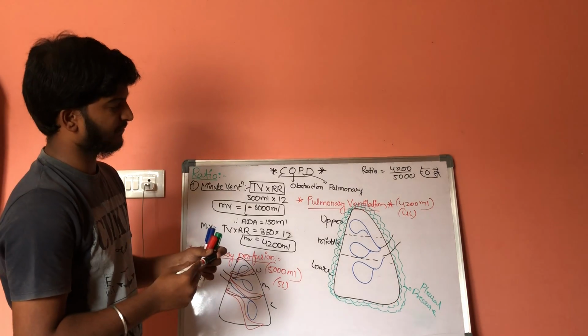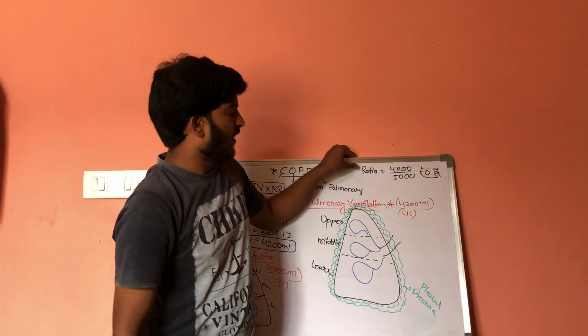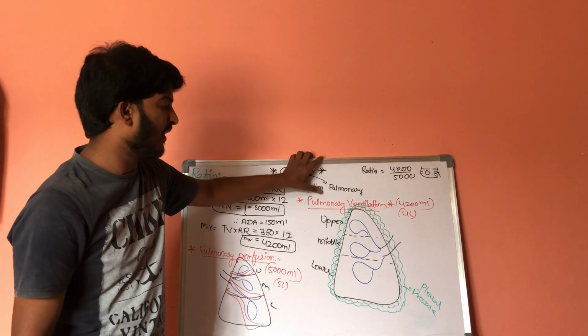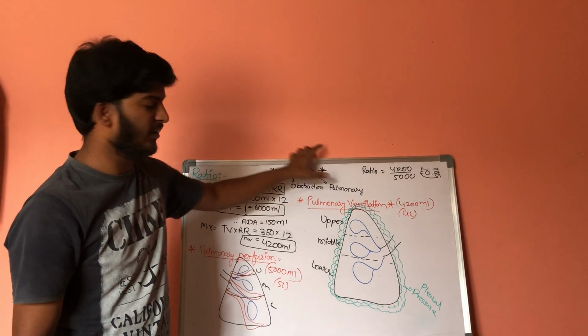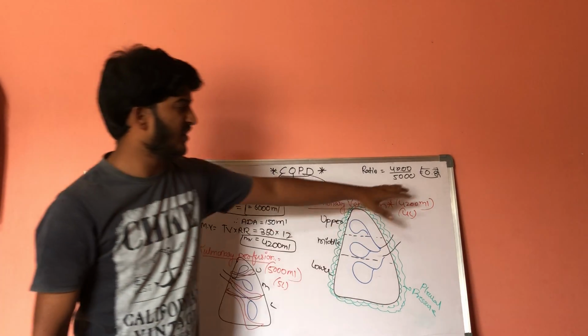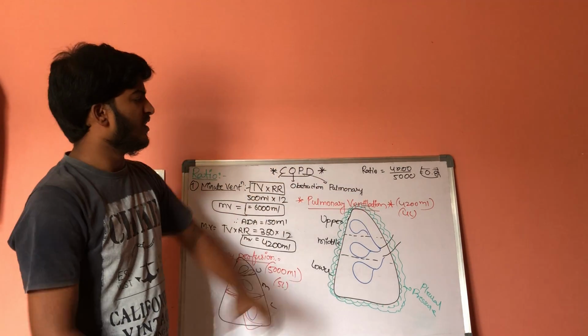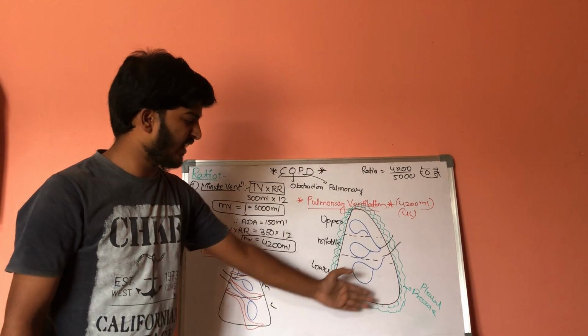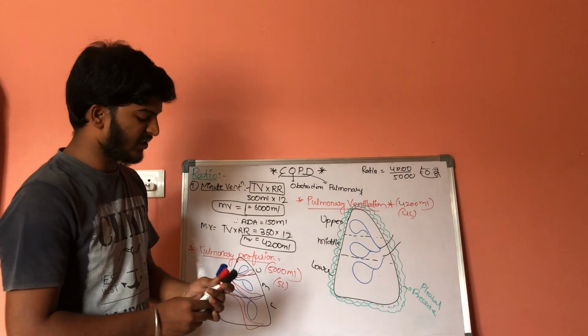Now this is the accurate ratio of pulmonary ventilation to pulmonary perfusion, which is 0.8. At which area of the lung is this ratio present?